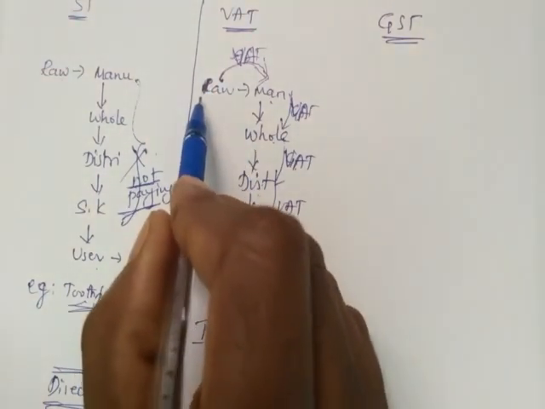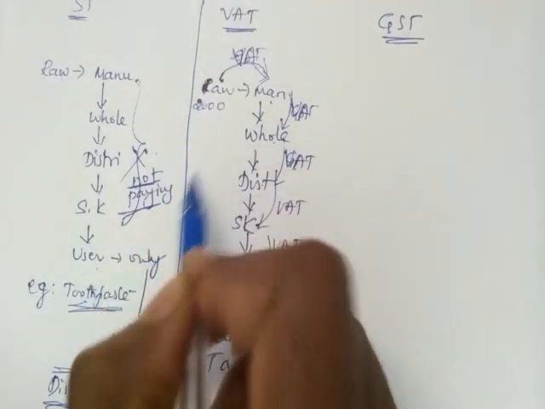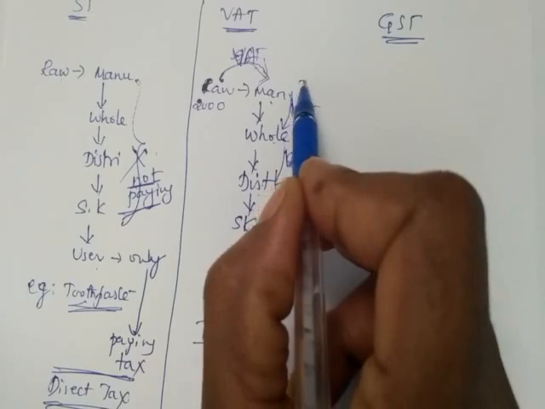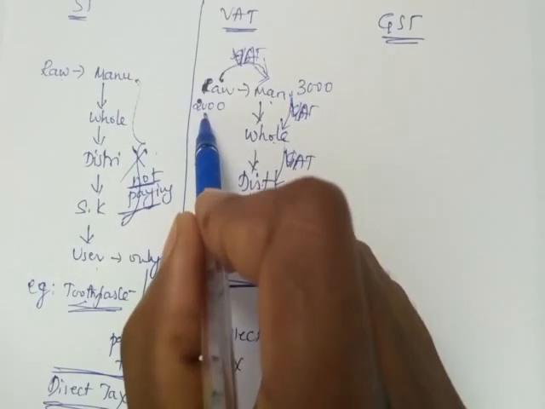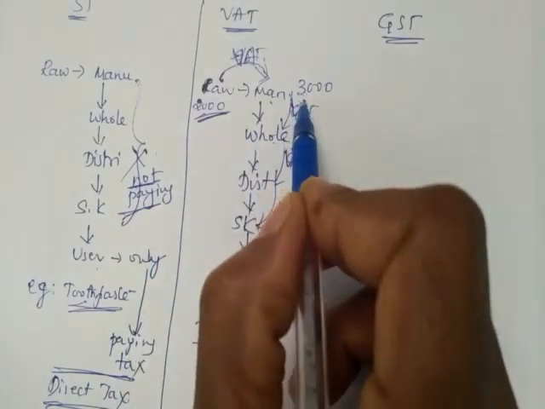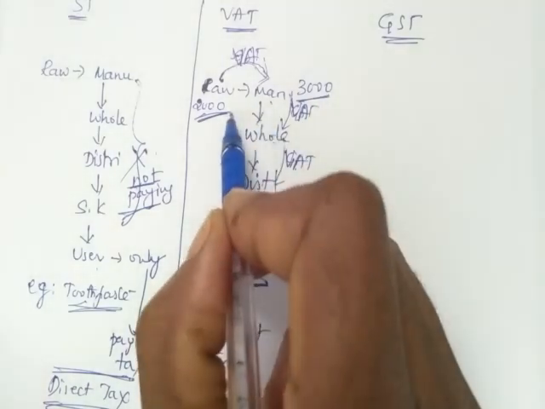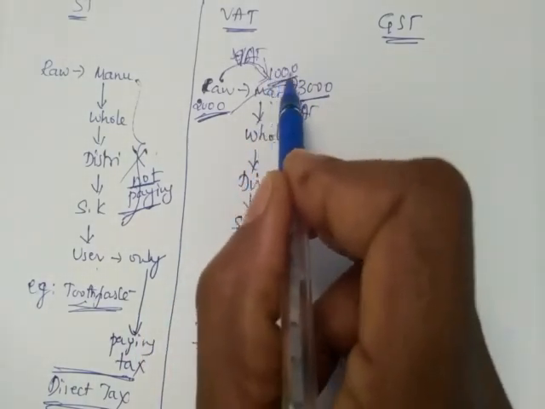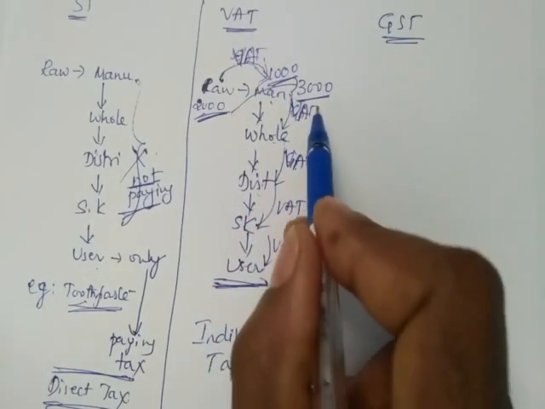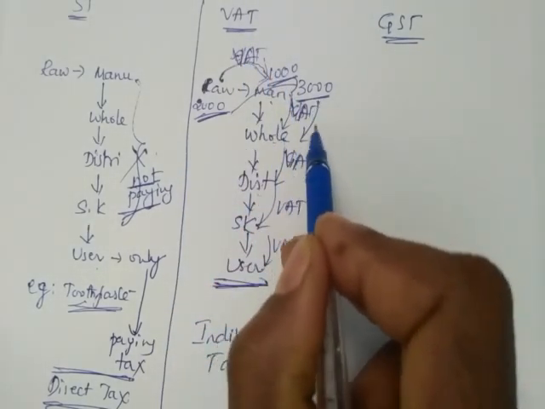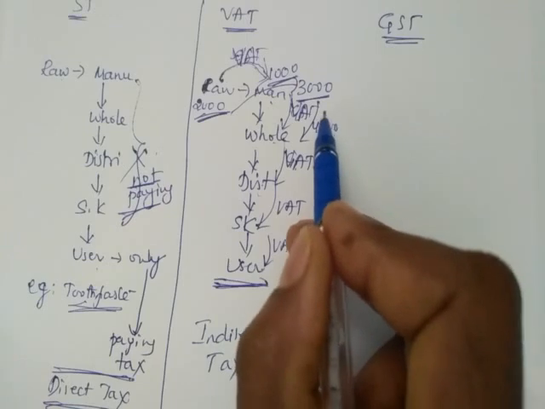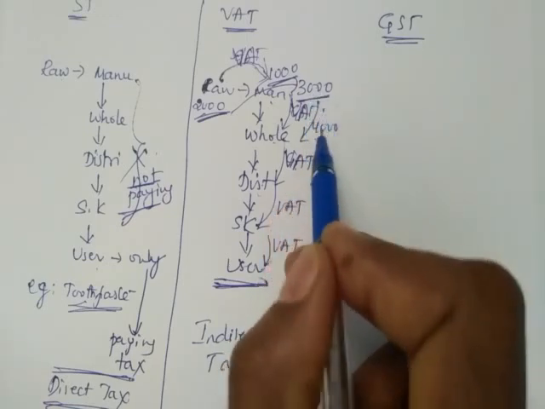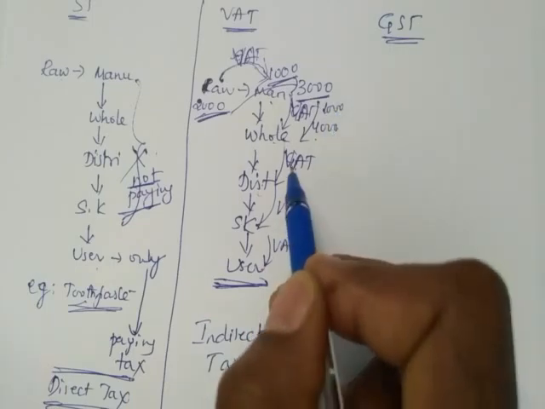Suppose the raw material costs 2000 rupees. Manufacturer marks that good up to 3000 rupees. So he bought for 2000 and is selling for 3000. So he has increased 1000 rupees. For that 1000 rupees he is paying tax. This 3000 is sold to wholesaler for 4000. Here also he is selling for 1000 more. So here also for 1000 rupees he has to pay tax.